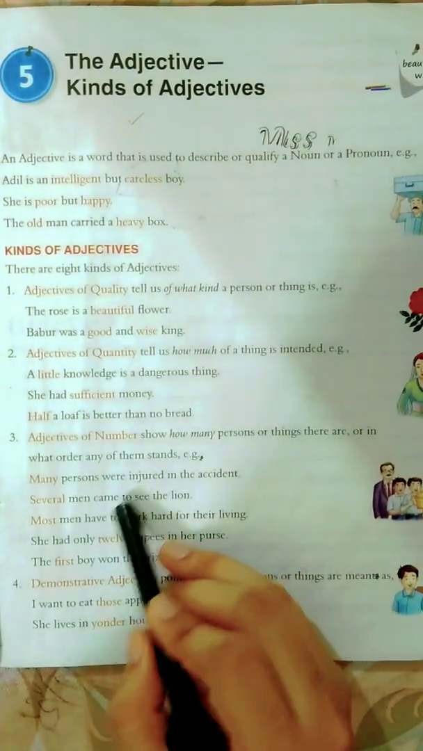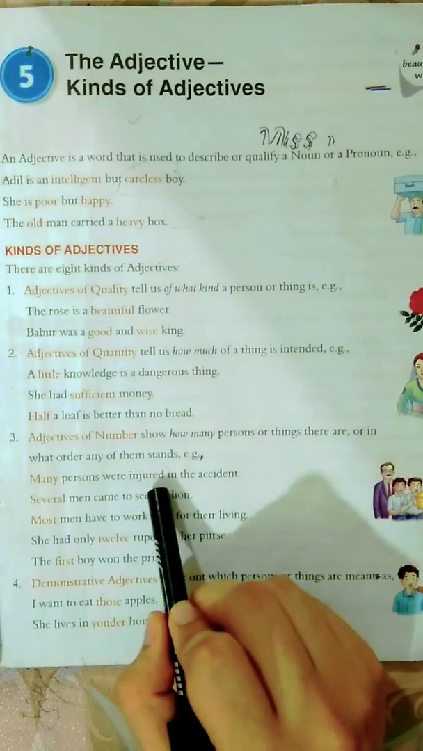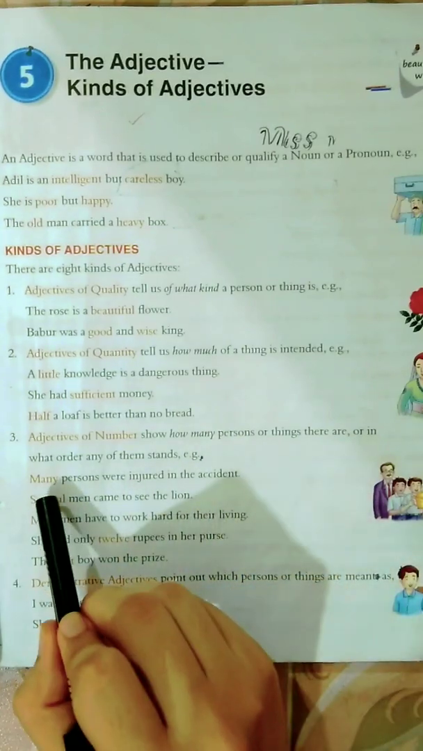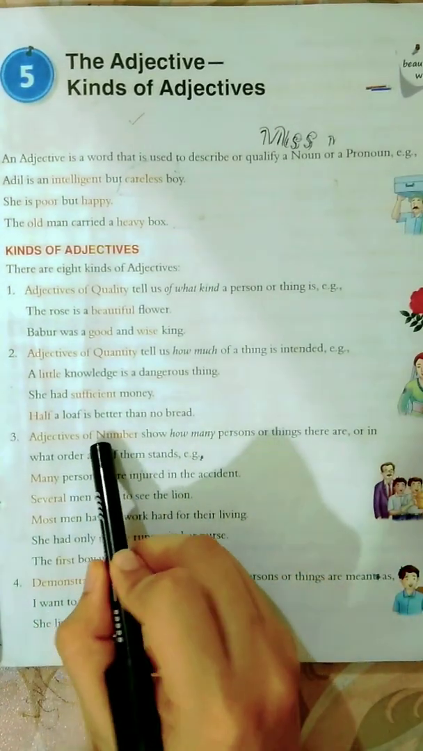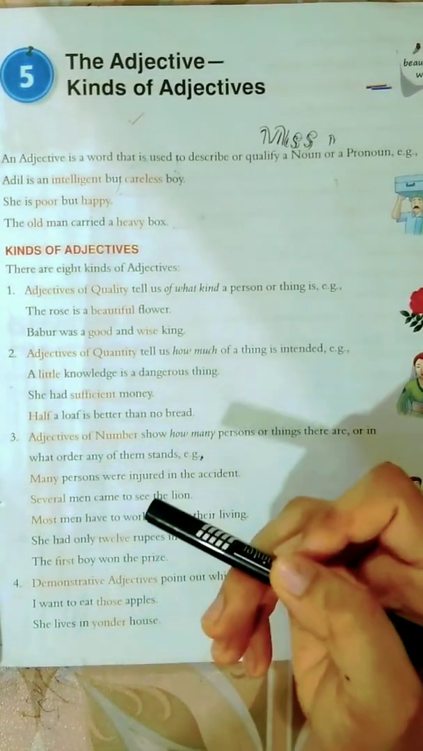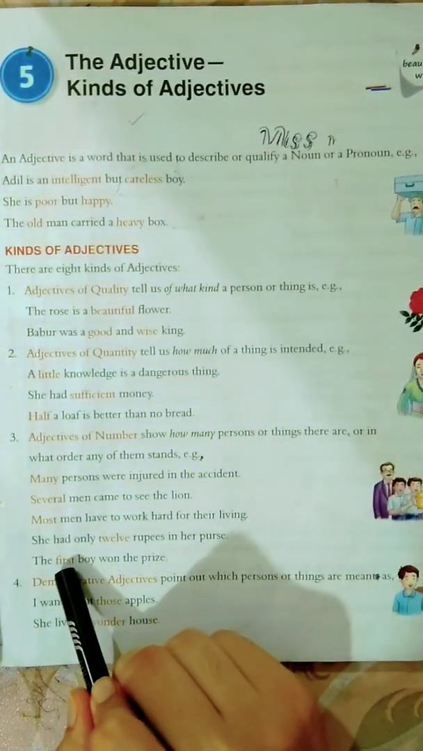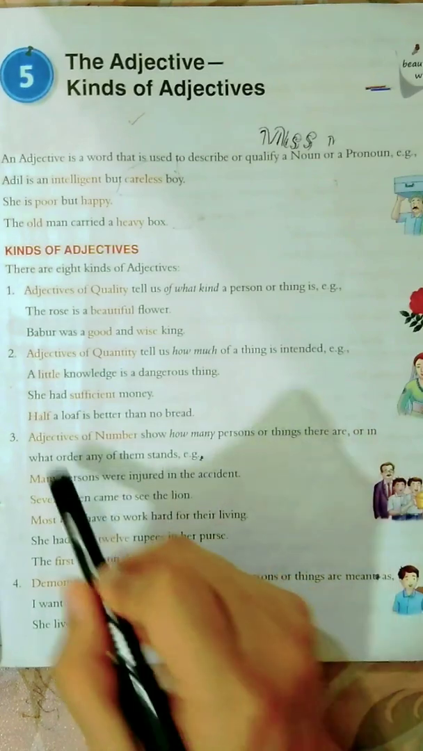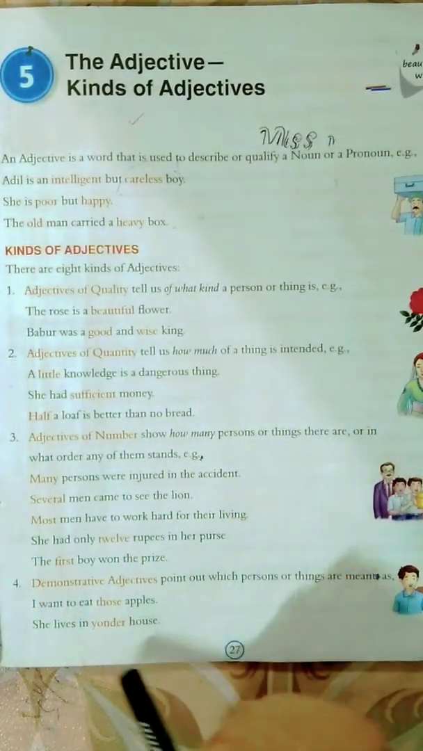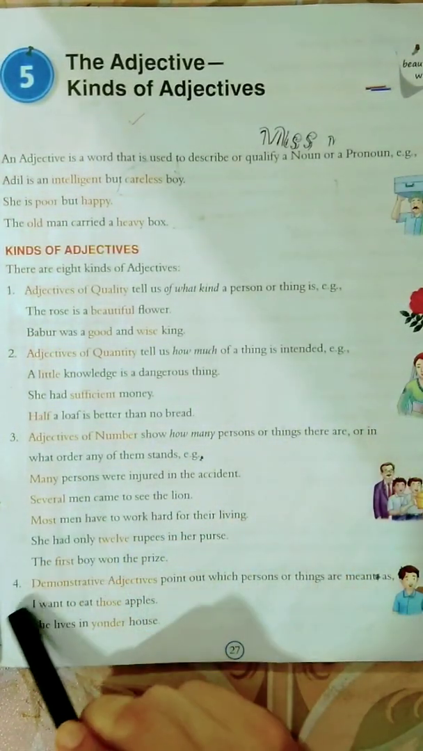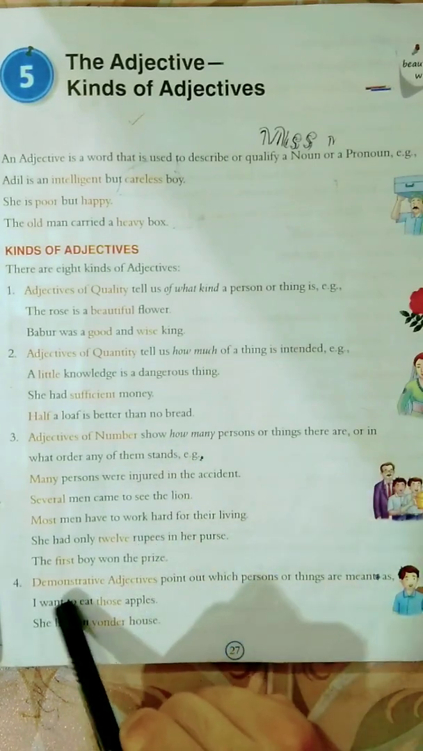Now look at the examples. Many persons were injured in the accident. In this sentence, many is an adjective of number. Several, most, 12, first, all these are examples of adjective of number. Now move to the fourth kind of adjective, and that is demonstrative adjective.